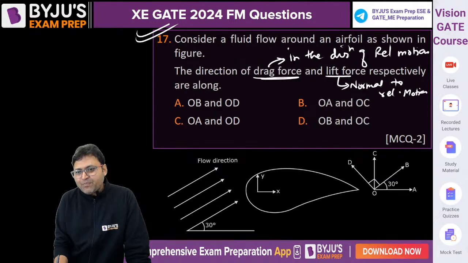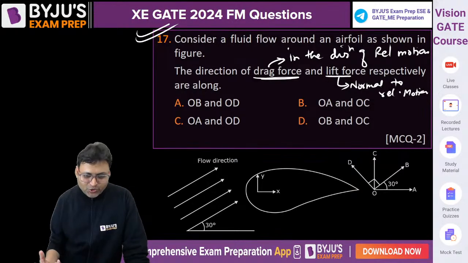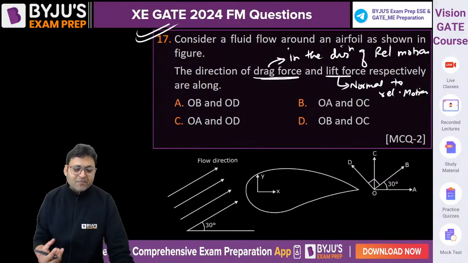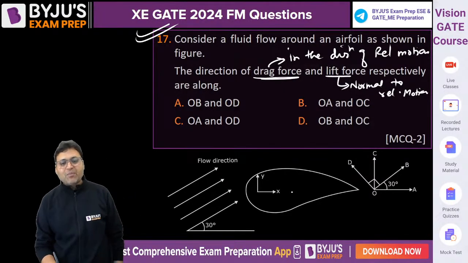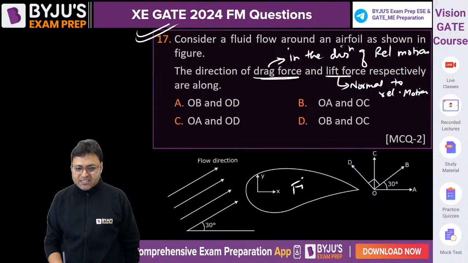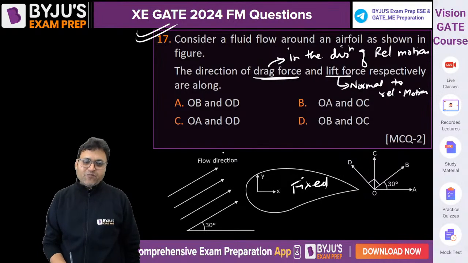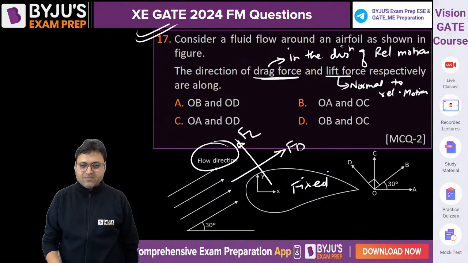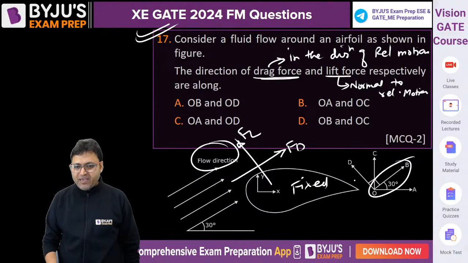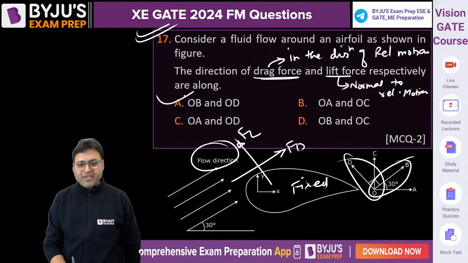If both the bodies were moving, they could have framed the question a little complicated by making both the bodies move. But here this is fixed and only the fluid is flowing. So the direction of drag force will be this and the direction of lift force will be FL. So drag force is OB, lift force is OD, OB and OD, option A.